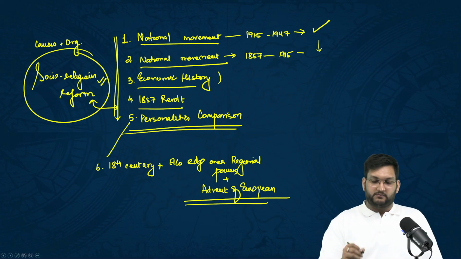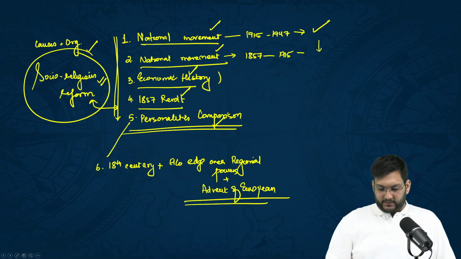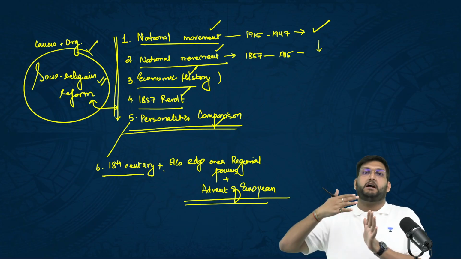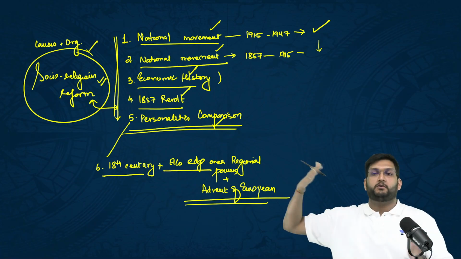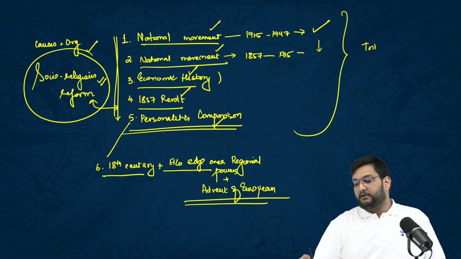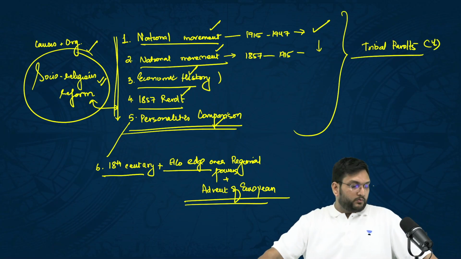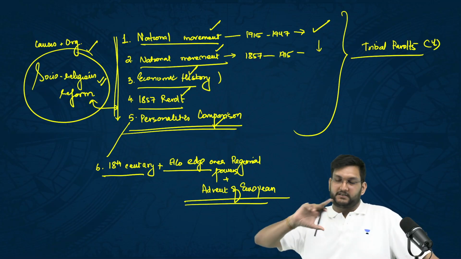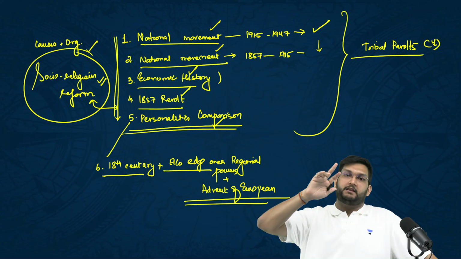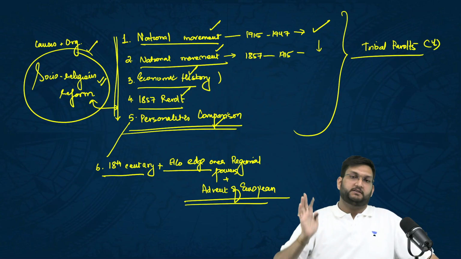So national movement, economic history, 1857, personalities, social reform movement, 18th century, and East India Company, how it dominated over regional powers, how it dominated over other European powers. One more thing which has come through recently is tribal revolts. But only one question in that regard. So you can refer to this to concentrate on certain areas which you need to prepare. In the courseware, all the questions are divided according to chapter and all have video explanation.